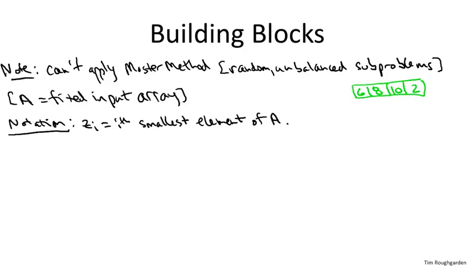So let me give you an example. Suppose we had just a simple array here, unsorted, with the numbers 6, 8, 10, and 2. Then z_1, well, that's the first smallest, the one smallest, or just the minimum. So z_1 would be the 2, z_2 would be the 6, z_3 would be the 8, and z_4 would be the 10 for this particular input array. Okay, so z_i is just the ith smallest number, wherever it may lie in the original unsorted array. That's what z_i refers to.